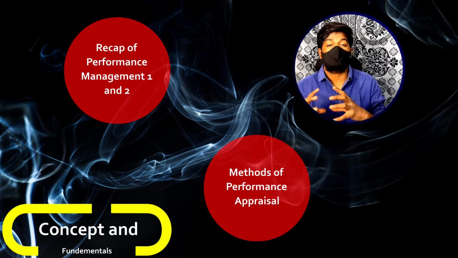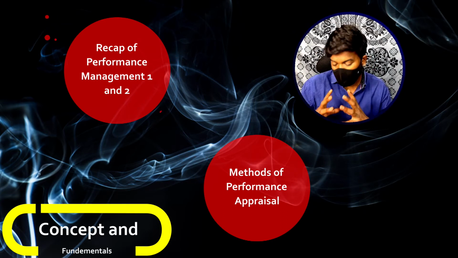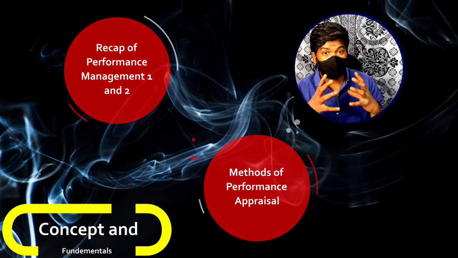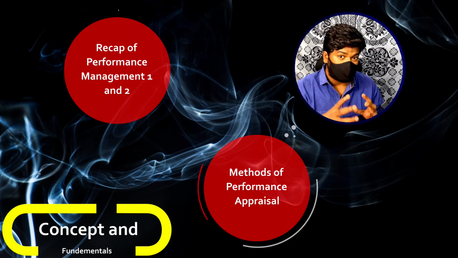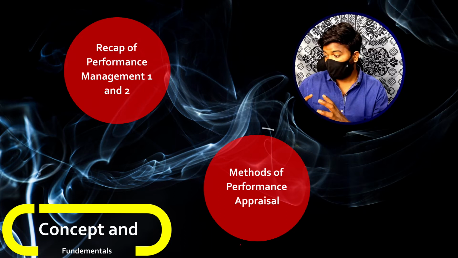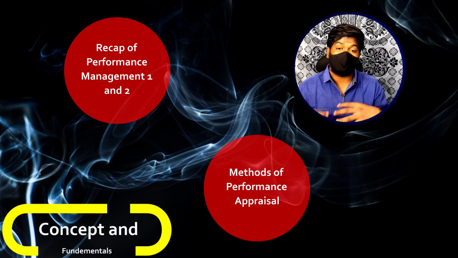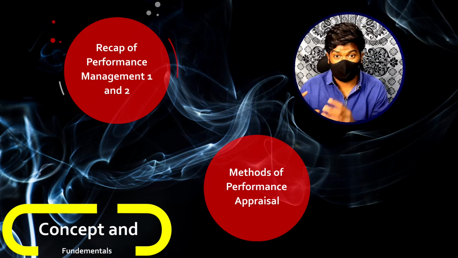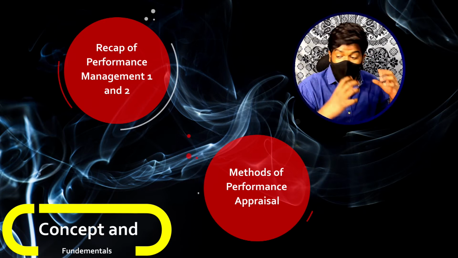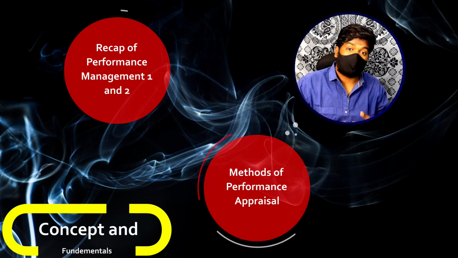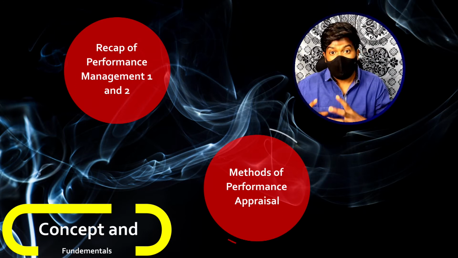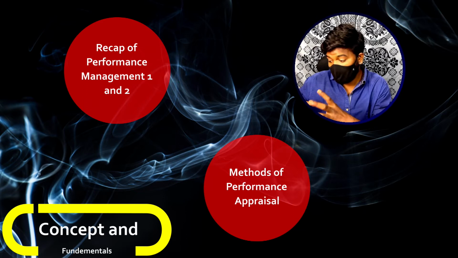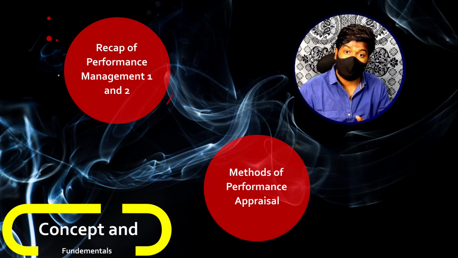That means there are many different methods through which performance appraisal can be done. It is the choice of the organization to choose whichever method is feasible, or whichever it thinks is suitable for the organization and its present situation. The methods we choose also vary based on the job or the position the employee is holding.